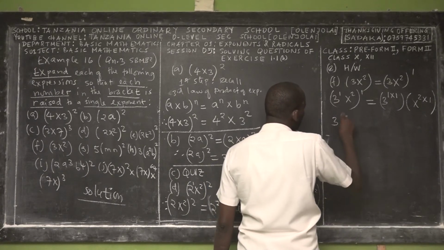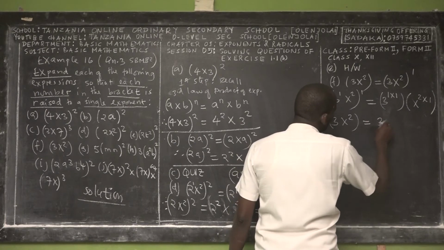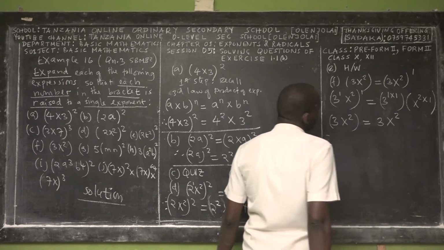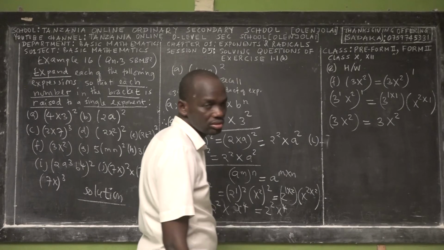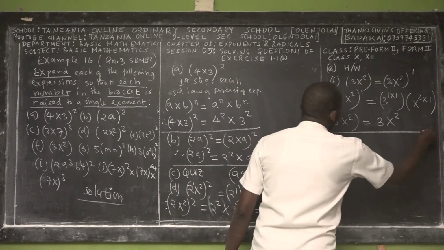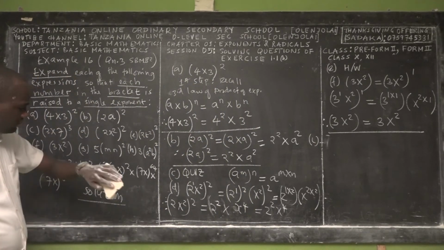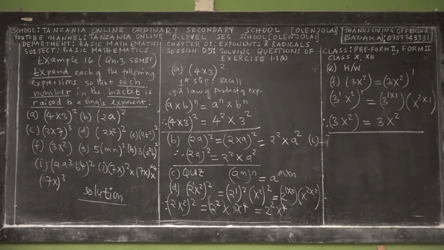Yes. So simply, 3x squared power 1 is equal to 3x squared. That's all. So you see how basic mathematics is beautiful, right? Okay.